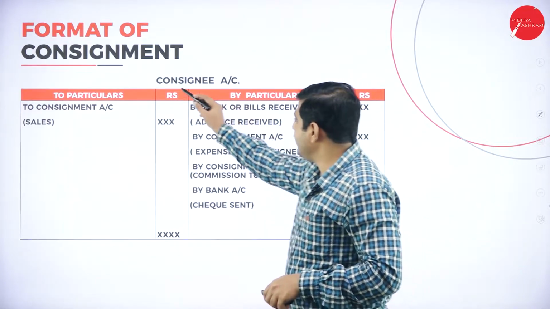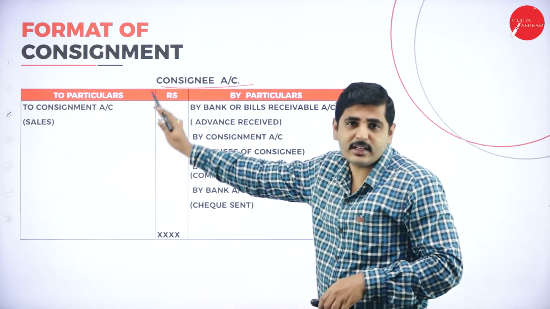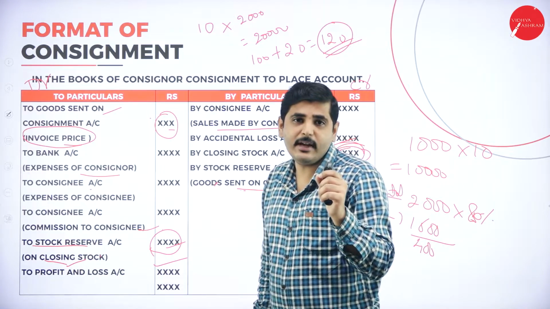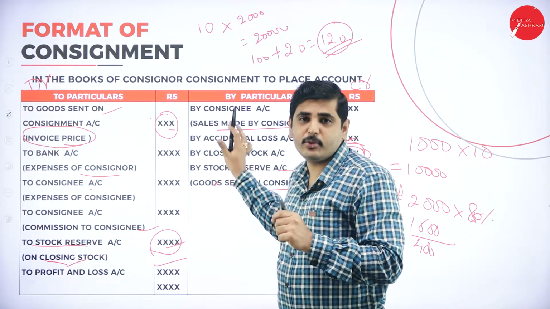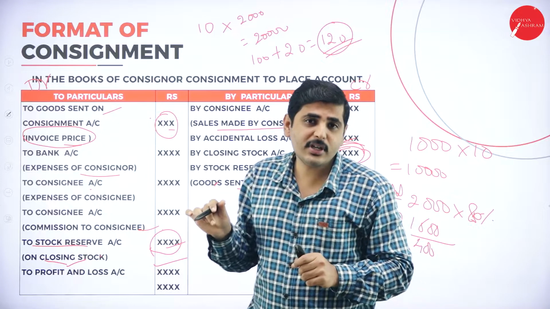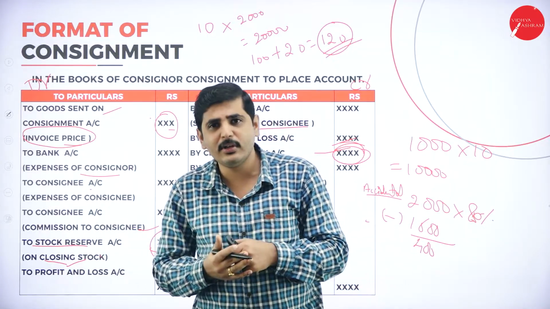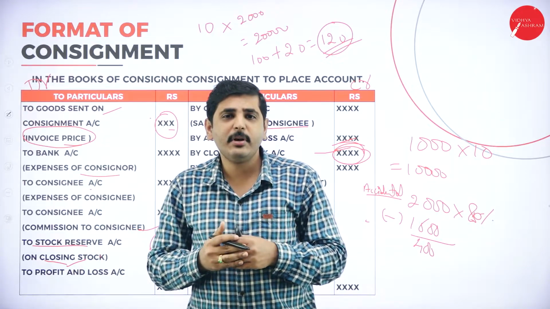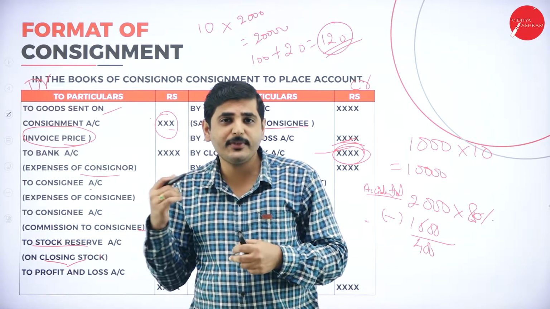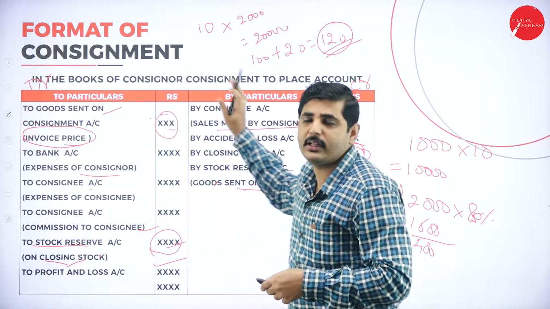Next point, consignee account. So who has to prepare all these accounts? Keep in mind, all these accounts are prepared in the books of consignor. In the books of consignor, I am the owner, so I have to prepare the account. Consignee is the agent. Why should he prepare the account? There is no need to prepare the accounts on the part of the consignee, but on the part of the consignor, because I am the owner, I am preparing all the accounts.